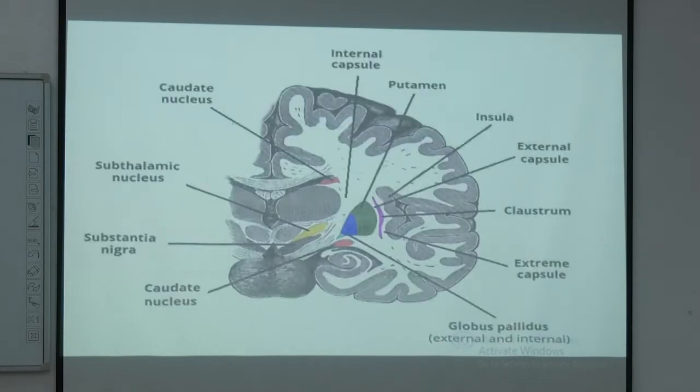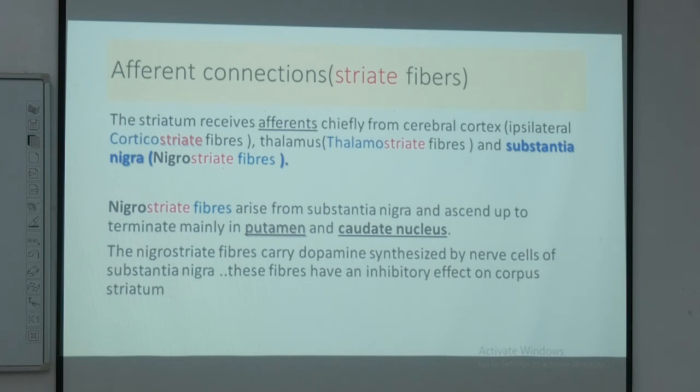Now, from here we are going to talk about the connections related to this. There are two connections related to the basal nucleus. Some of the fibers are coming in to the basal nuclei. We call these connections which are coming in afferent fibers. So, whichever fibers are coming in to the basal nuclei, we add the word striate fibers.